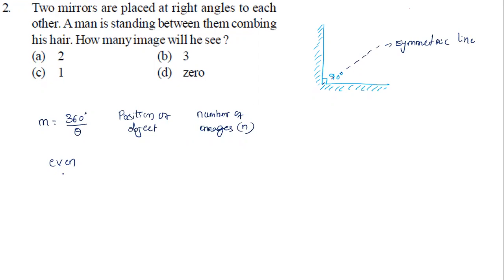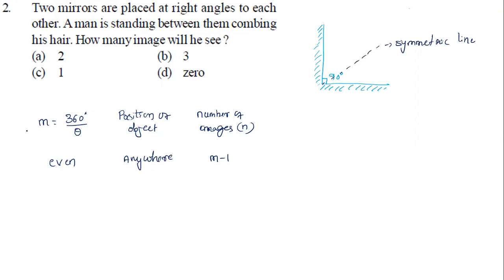If it is even, whether symmetric or asymmetric, the number of images is m minus 1. So take one value less: it will be m minus 1 images.